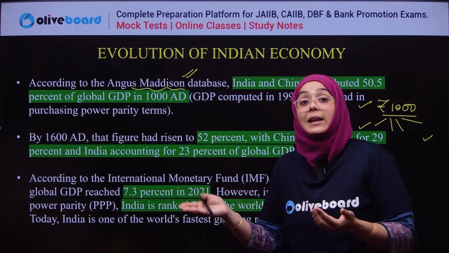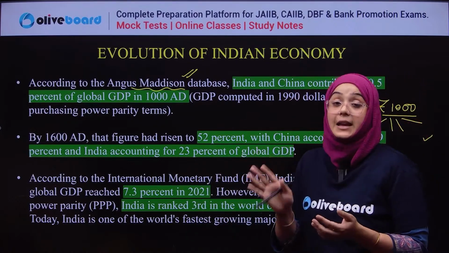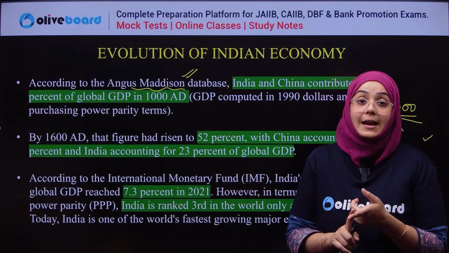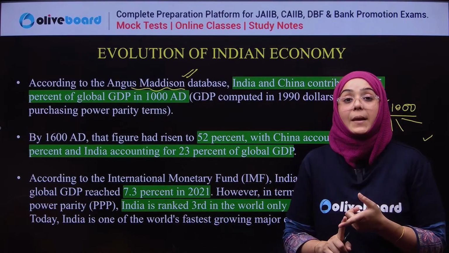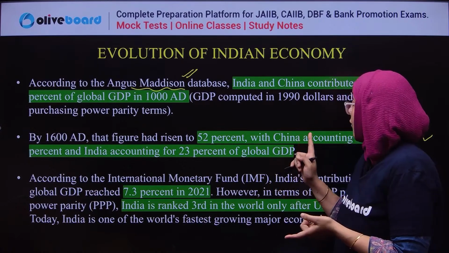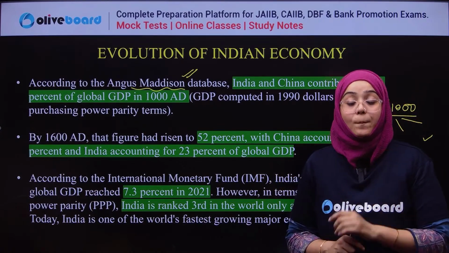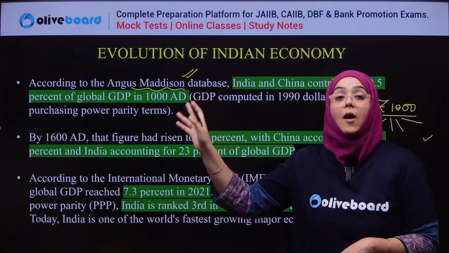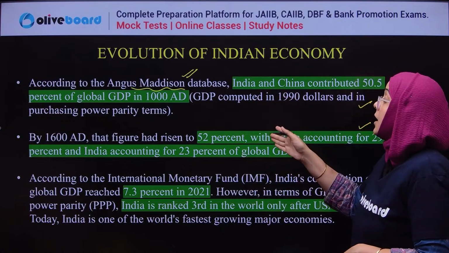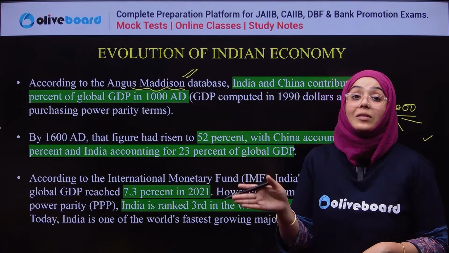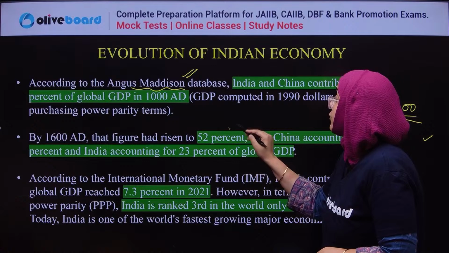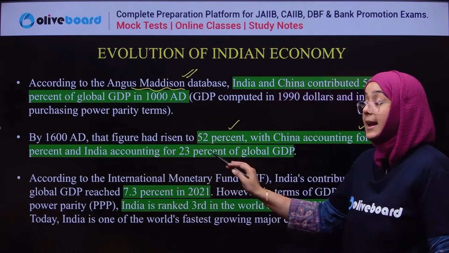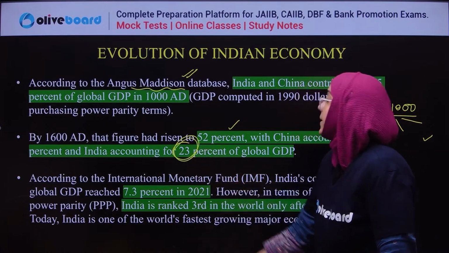And this share actually increased in 1600. In 1000 it was 50.5%, but in 1600 the contribution of India and China to the world's GDP rose to 52%, with China contributing 29% and India accounting for 23% of the GDP.